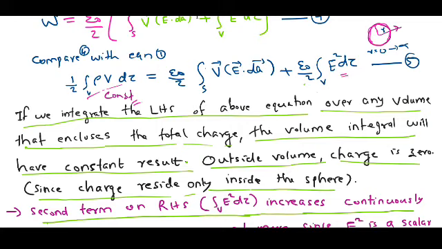But this time, this R tends to infinity. But in the meantime, this term, just now we have seen that this goes to 0 when R tends to infinity. That is, this increases, whereas this decreases. Therefore, this term will be constant.